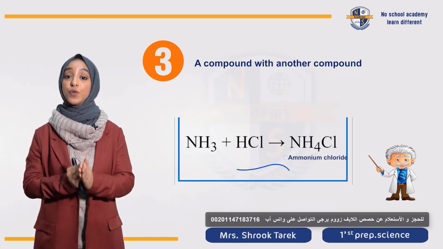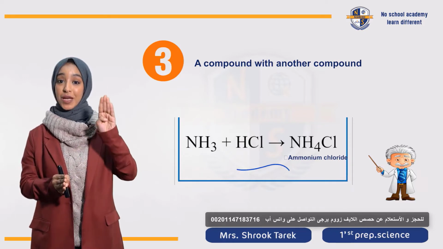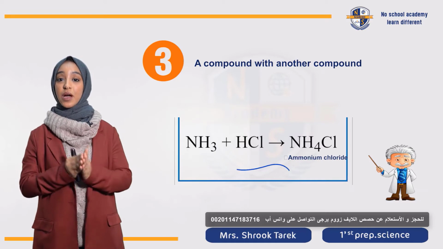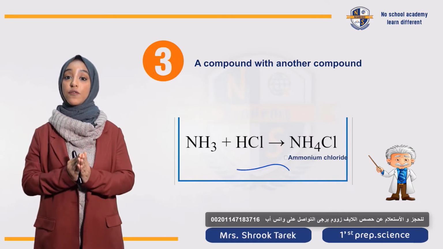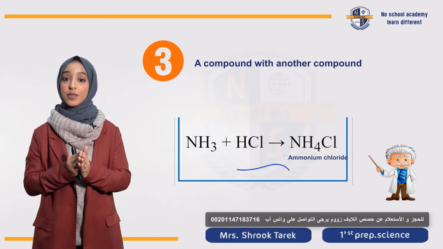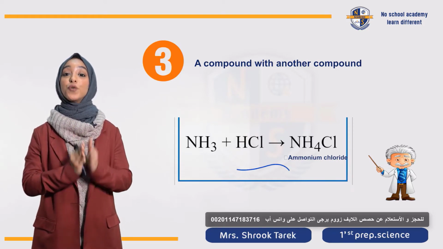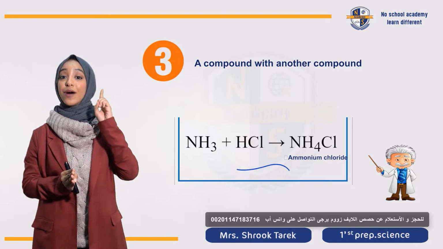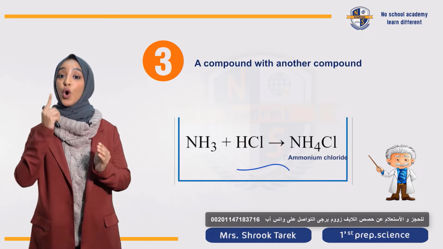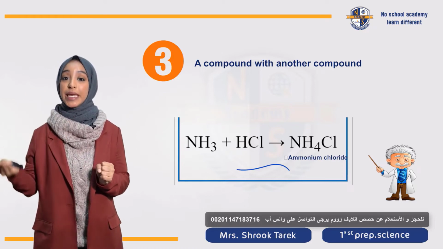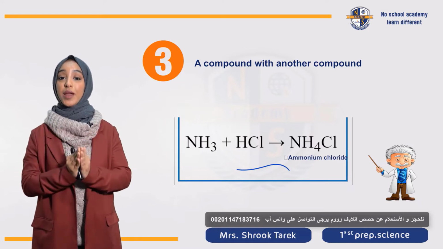Let's see the number of atoms. We have 4 hydrogen atoms in the reactant side, and we also have 4 atoms of hydrogen in the product side. So first, hydrogen is balanced. Let's see nitrogen. We only have 1 nitrogen in the reactant side and also only 1 nitrogen in the product side. So the number of nitrogen is also balanced.